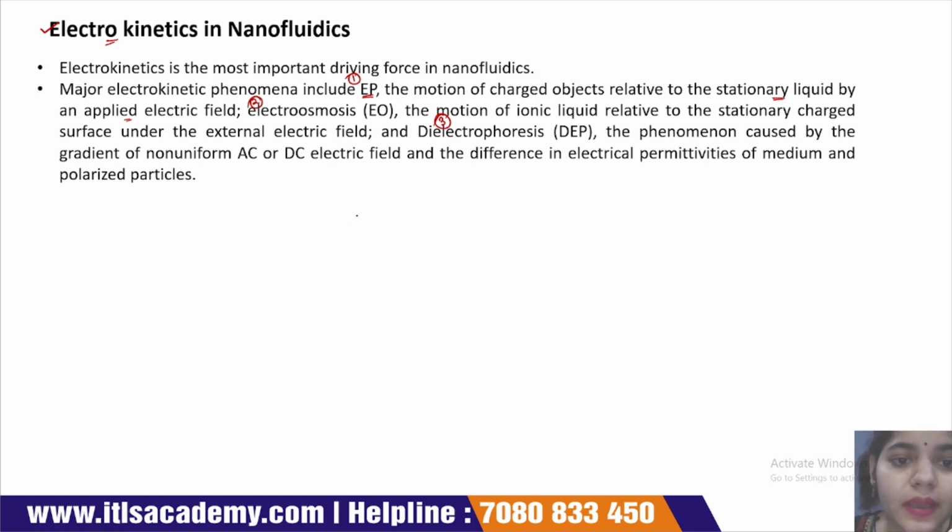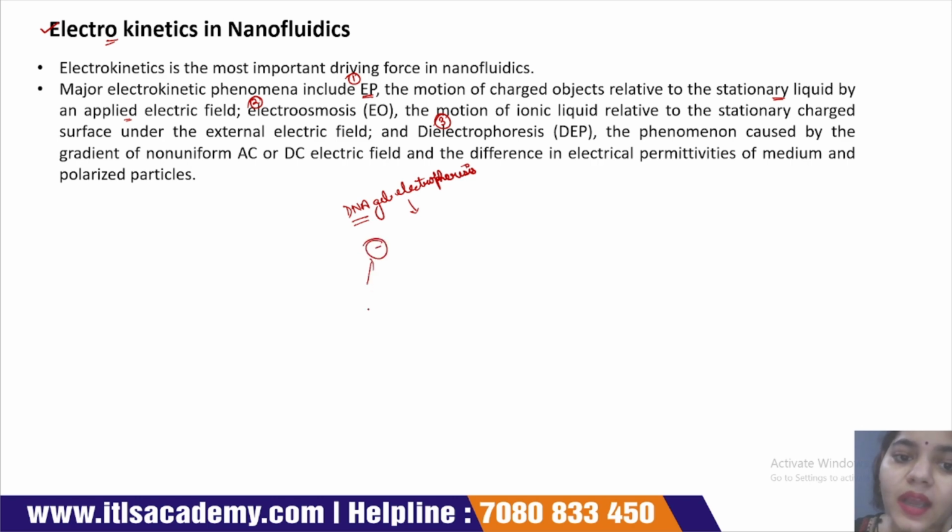For example, DNA gel electrophoresis. DNA is a negatively charged molecule.